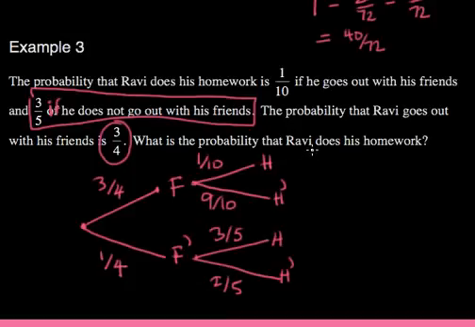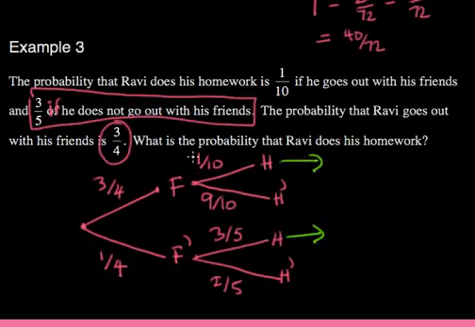Now, the question's asking, what is the probability that he does his homework? Now, this is actually quite a tricky tree diagram because all the probabilities are different. But we can use this to work out the probability of getting his homework done, which is here or here.